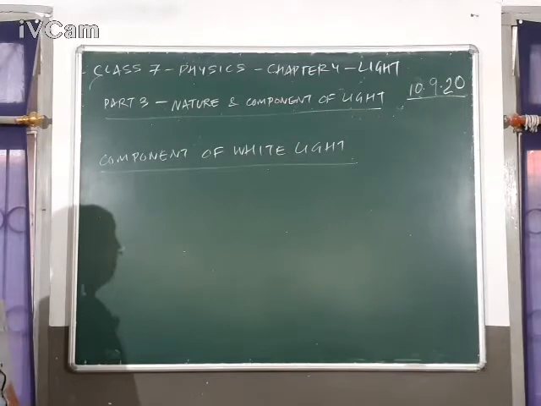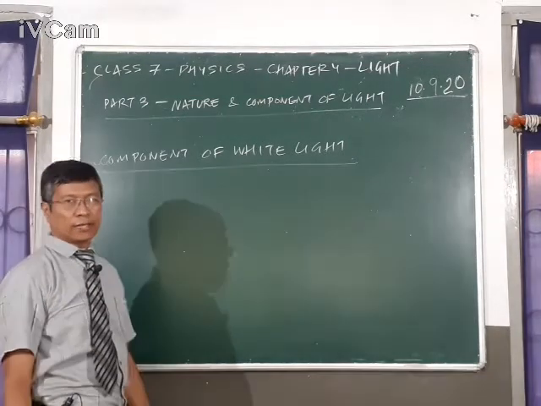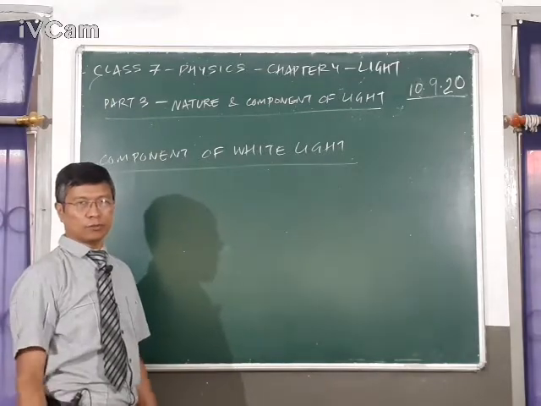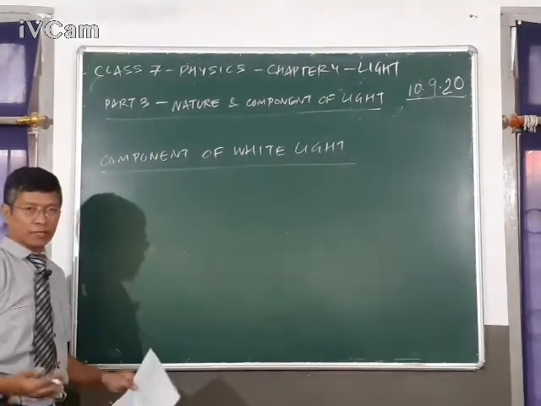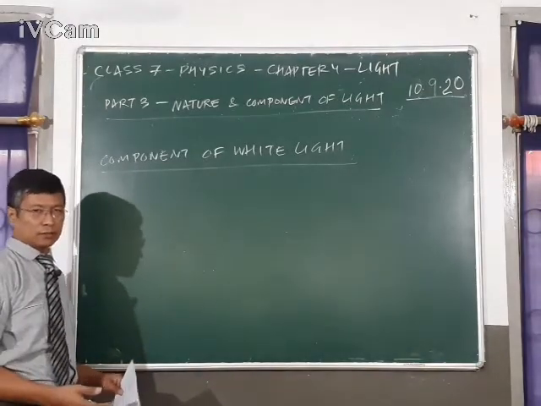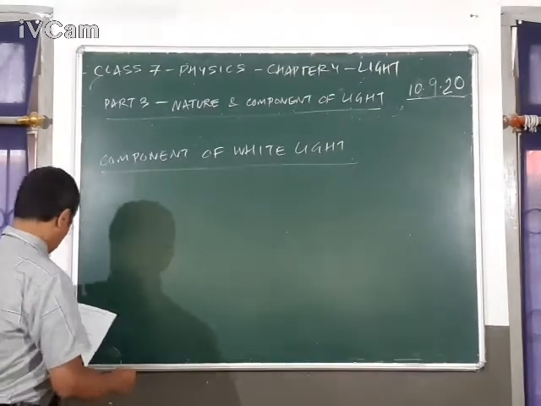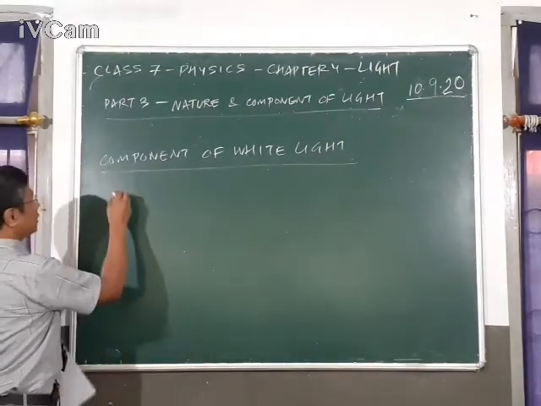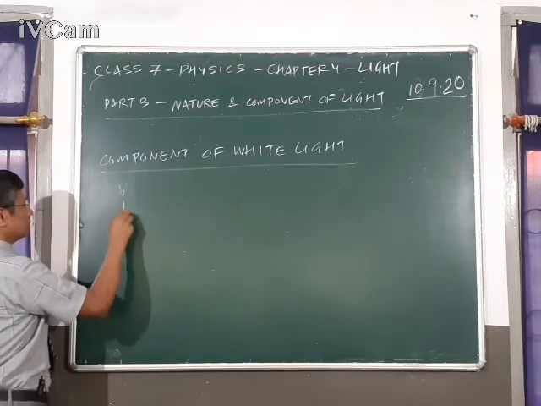Next, let's discuss the components of white light. As you must have seen in a natural phenomenon called a rainbow, that basically proves to us that white light consists of many component colors, and the colors that you see in the rainbow normally come in this format: